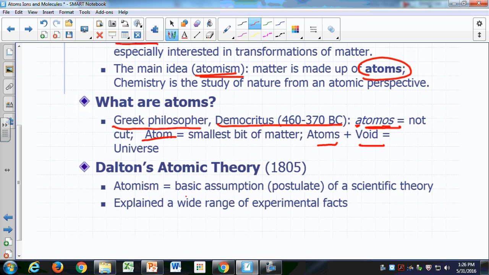Okay? So anyway, the idea of atoms, atomism, was elevated into a scientific thing. It became the basic assumption, or postulate, of a scientific theory around 1805, and this was done by an English school teacher named John Dalton. Okay, so he proposed what's known as Dalton's atomic theory, and this theory was able to explain a wide range of experimental facts. So the idea of atomism wasn't really used in science until around the 1800s.